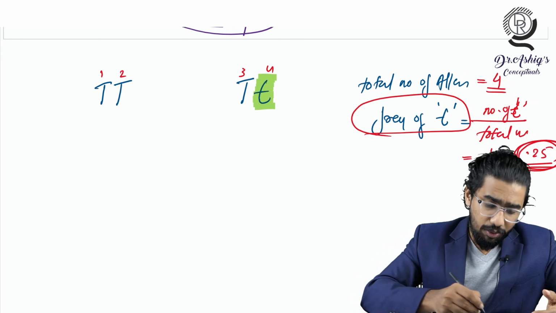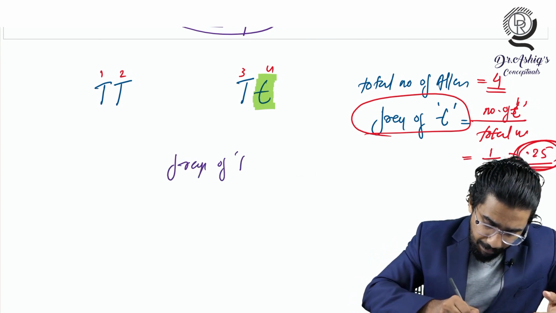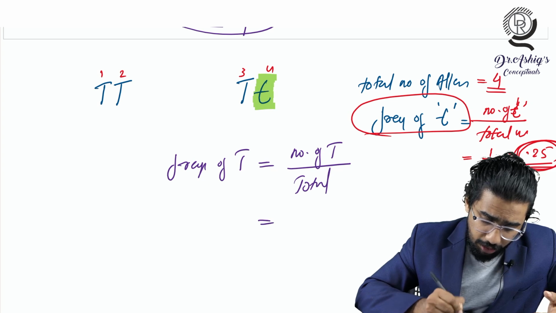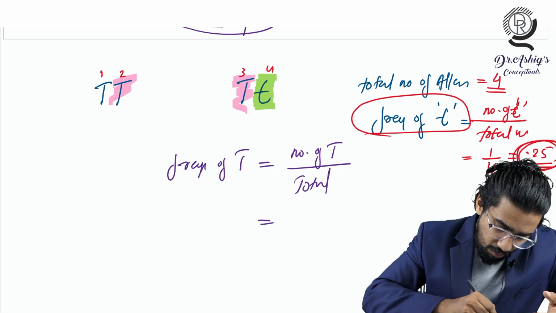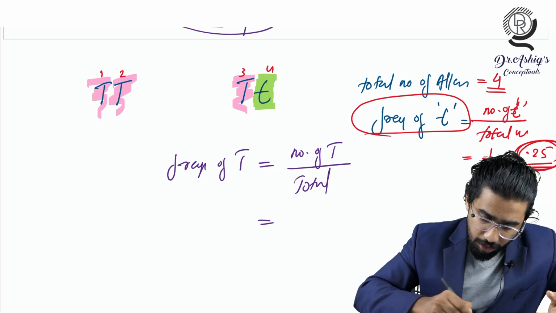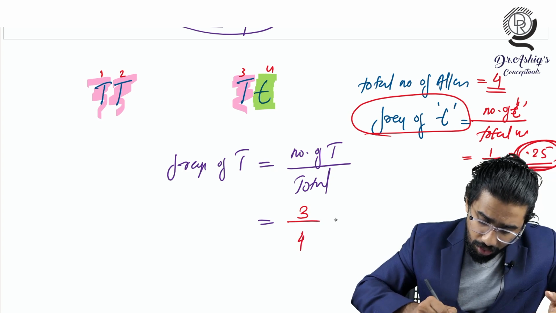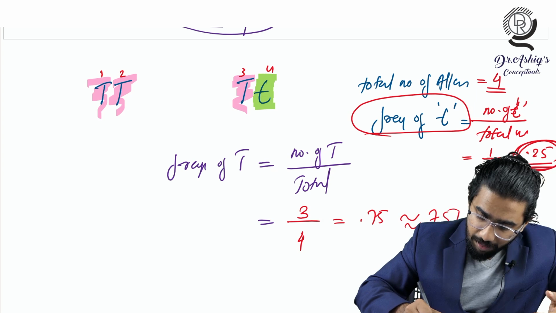In the same way, how will you calculate the frequency of capital T? I told you: the number of capital T alleles divided by the total number. The capital T allele is 1 here, 1 here, 1 here. So that will be 3 capital T divided by a total of 4, which becomes 0.75, or I can equate this as 75%.